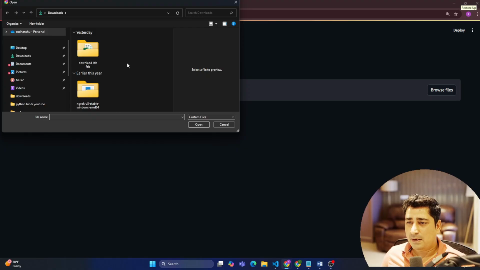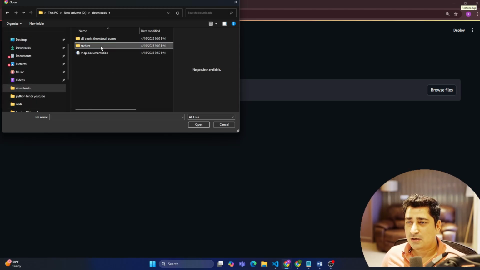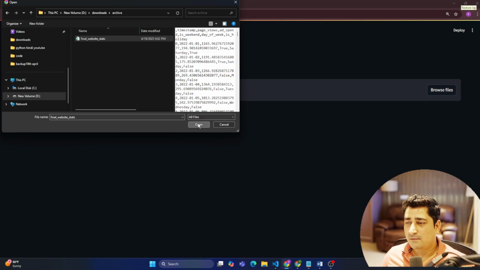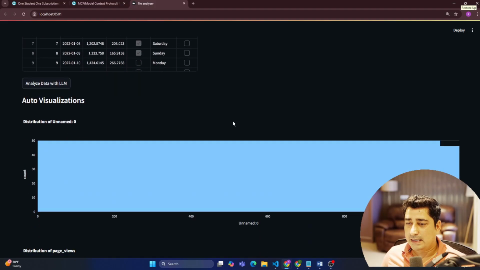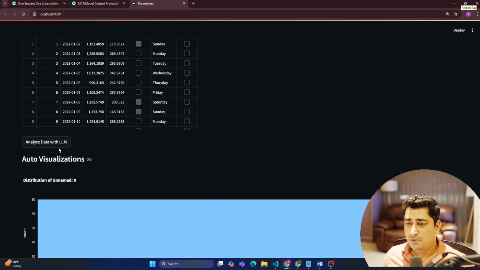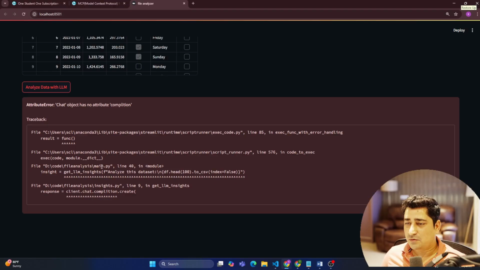Now open up, and then maybe I can open up files. So let me check whether I have some file or not. Okay, I have some file over here. As you can see, it is able to load the entire data. Now if I click on analyze data with LLM, it will try to send this data to the LLM. Now it is giving me some issue.